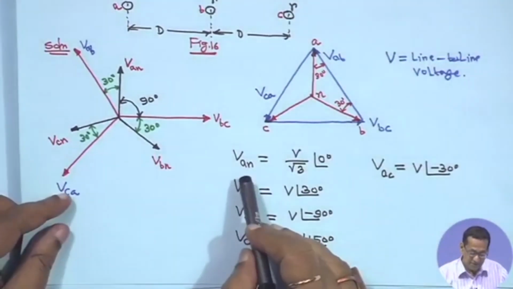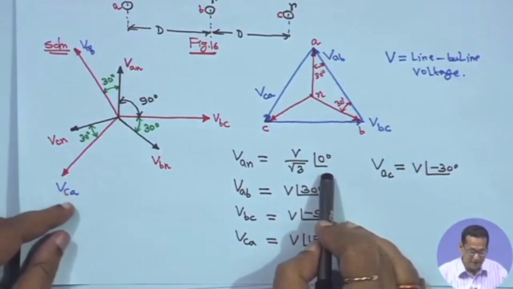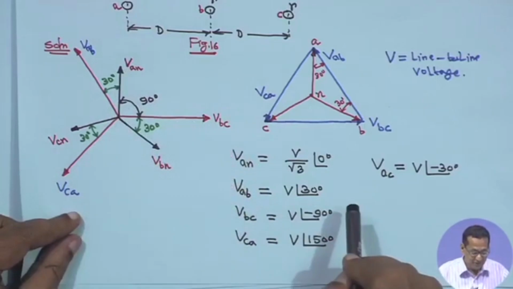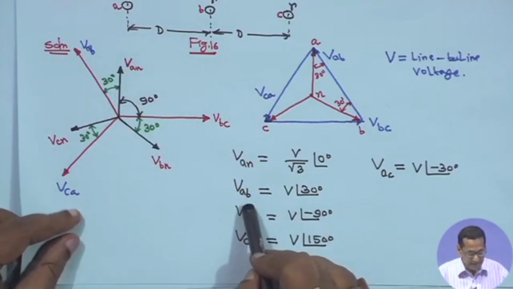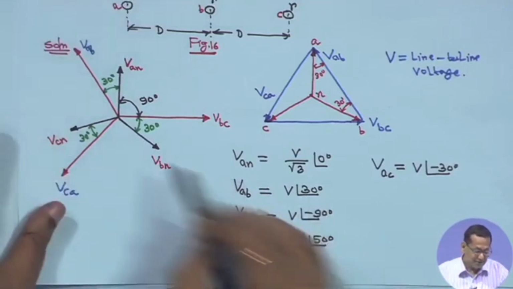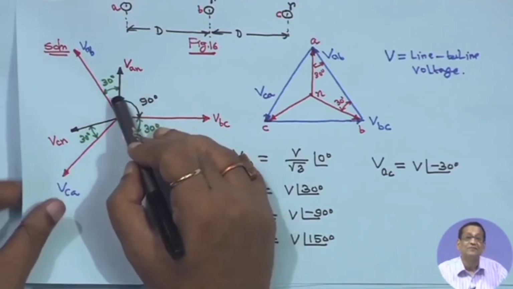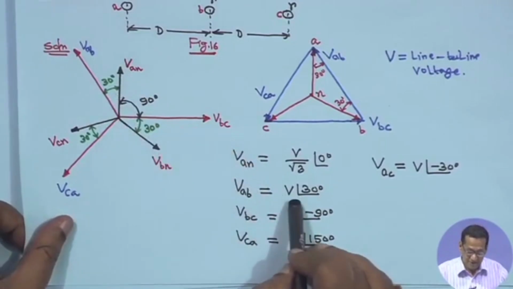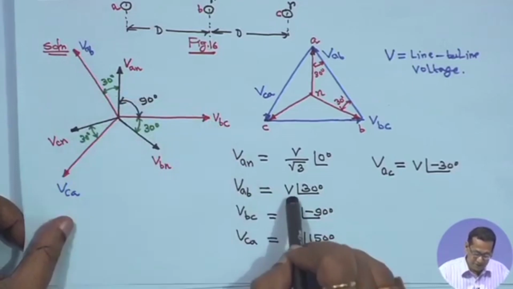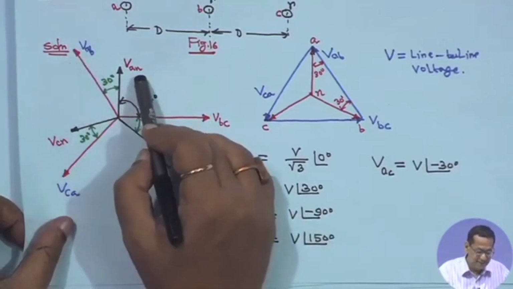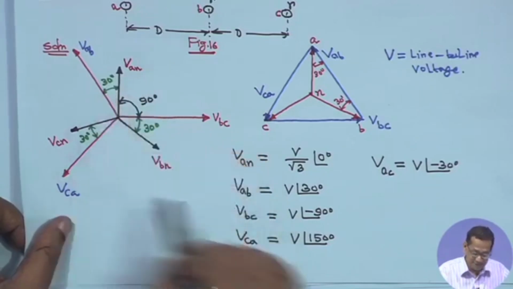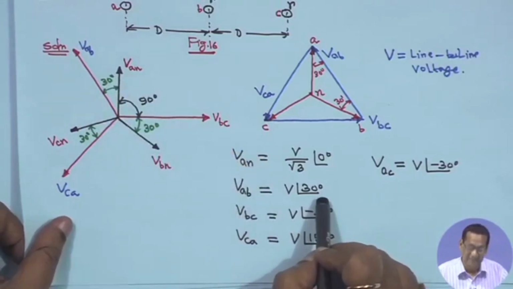Therefore, VAB will be V angle 30 degree, because VAB is leading VAN by 30 degree.